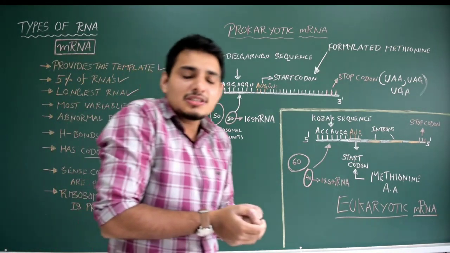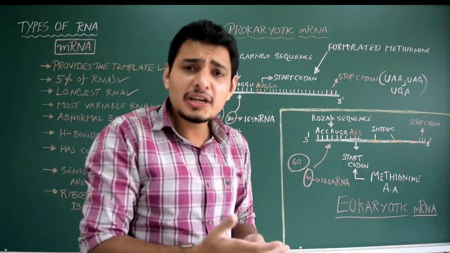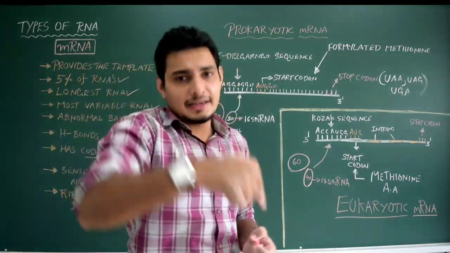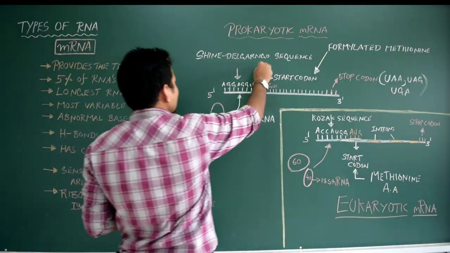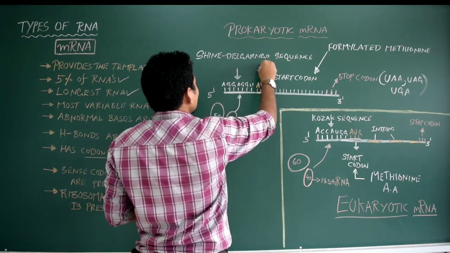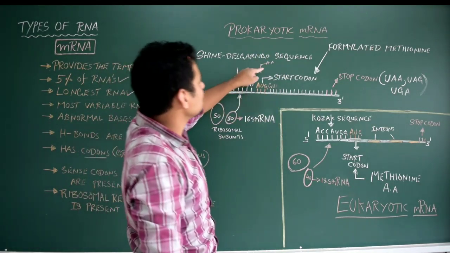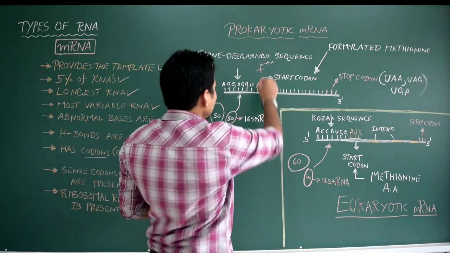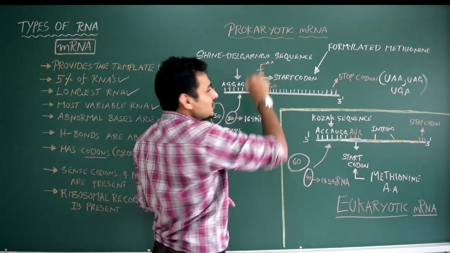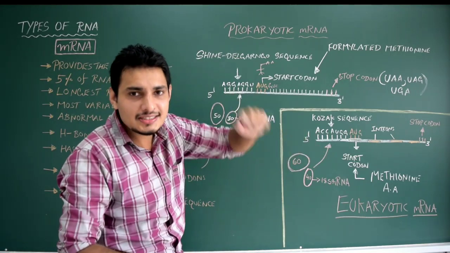So what is the function of this codon? During the translation process, let us say this is the tRNA. Each tRNA will bring a specific amino acid, which is already bound to the tRNA, and tRNA has anticodons. See, codons, anticodons. What is an anticodon?